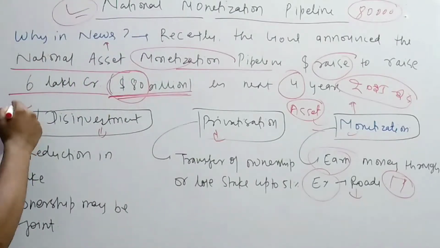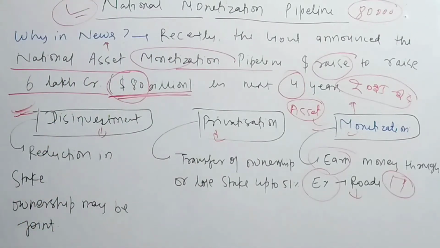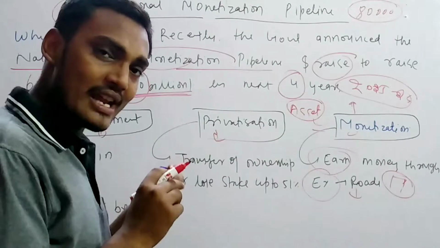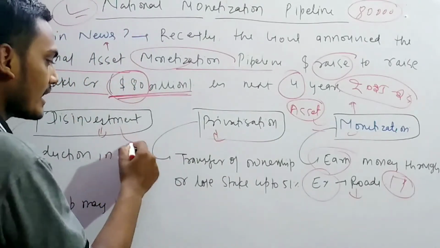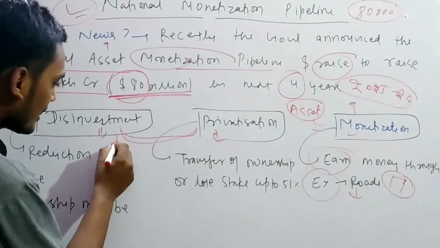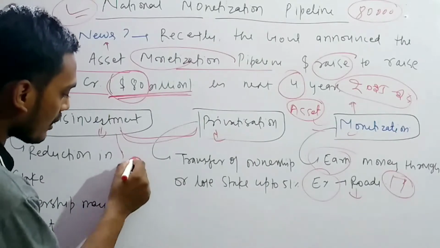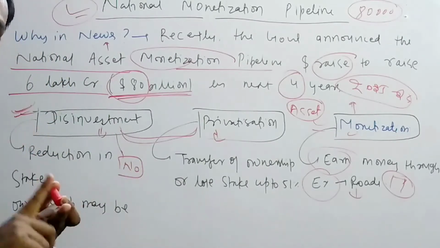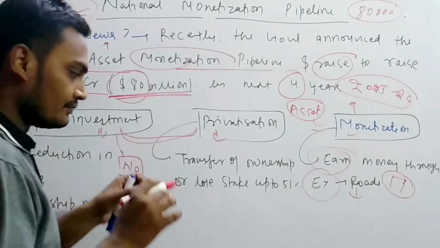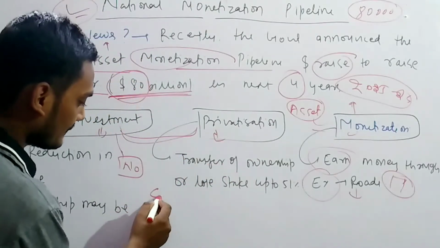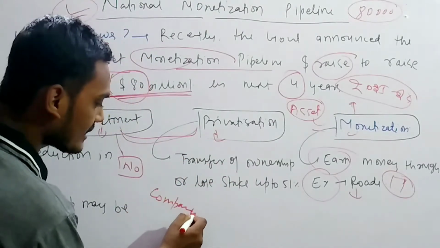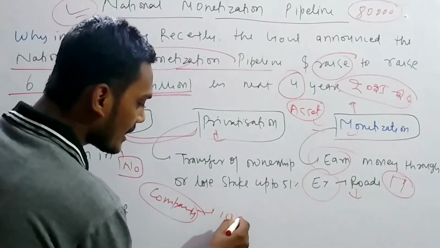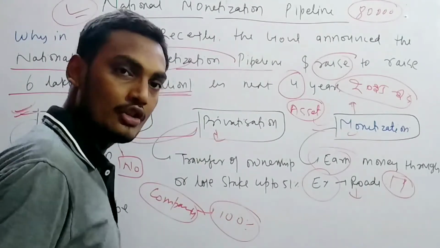Another is disinvestment. So what is disinvestment and privatization? The main difference is that in disinvestment there is no transfer of ownership, only a reduction in stake. Suppose there is a company and initially 100% ownership lies with you.